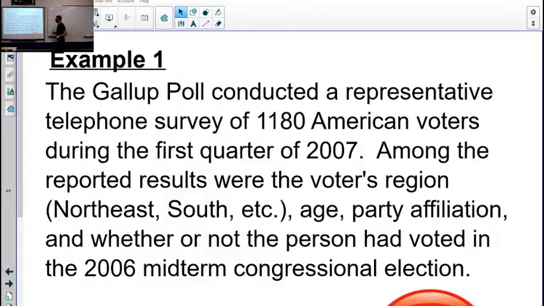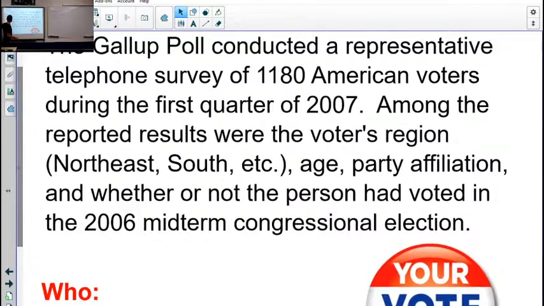All right. So I want to focus on variables and making sure we can separate between categorical and quantitative. That's what we're going to focus on today. A Gallup poll conducted a representative telephone survey of 1,180 American voters during the first quarter of 2007. Among the reported results were the voters' region, northeast, south, etc., age, party affiliation, and whether or not the person had voted in the 2006 midterms.